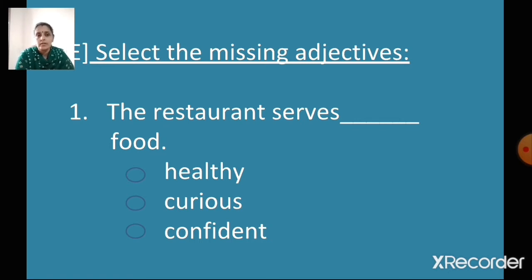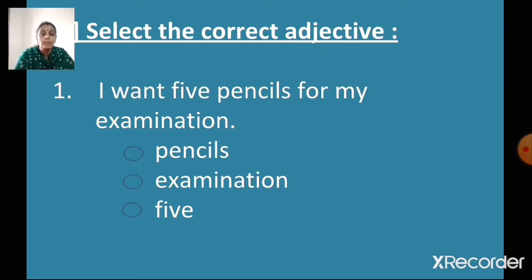The restaurant serves dash food. Healthy, curious, confident. Which is the adjective that describes the noun food here? That goes along with the noun food. Curious food, confident food, healthy food. Yes, right. So the restaurant serves healthy food. So let's select healthy. Done. Let's go to the next one.